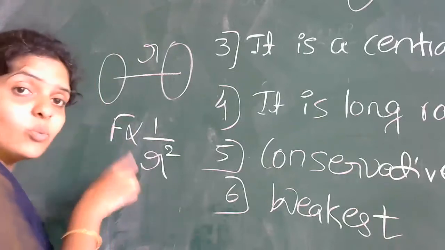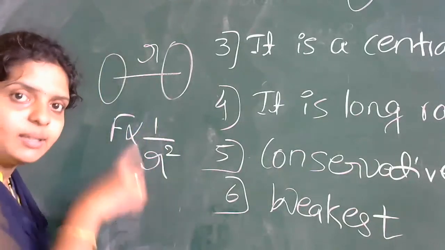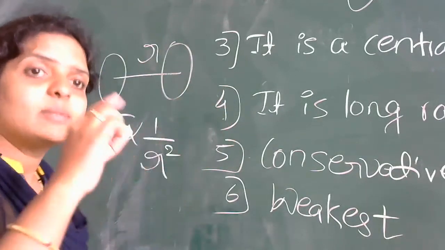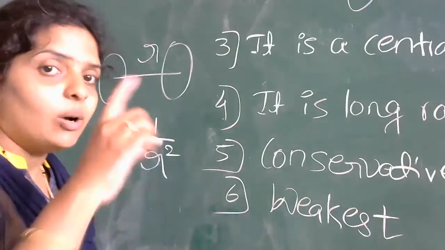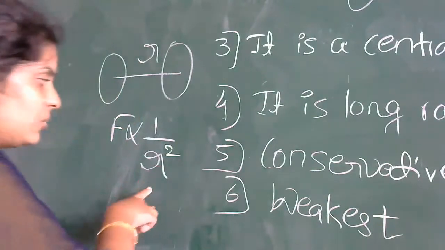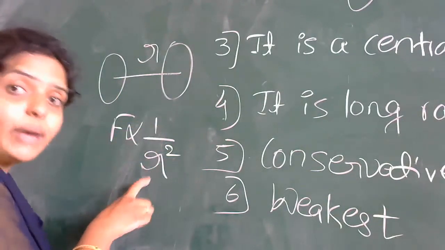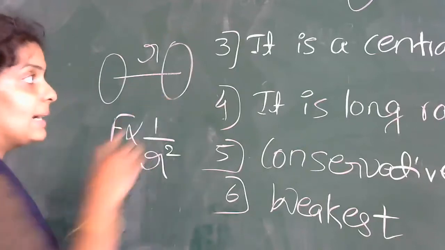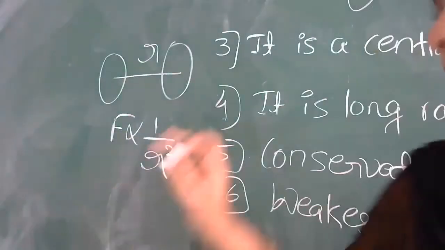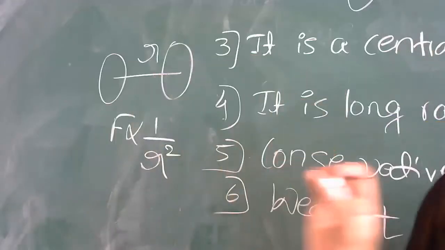So this is the inverse square law: inversely proportional, inverse, square, r squared. Gravitational force obeys the inverse square law. That means the force between two bodies is inversely proportional to the square of the distance between them. That is called the inverse square law. Your gravitational force obeys this property also.